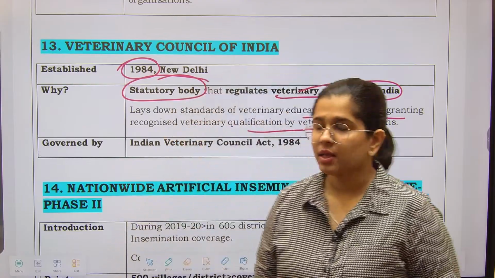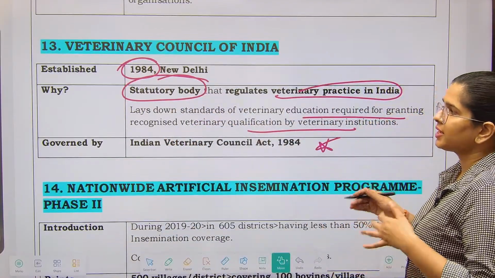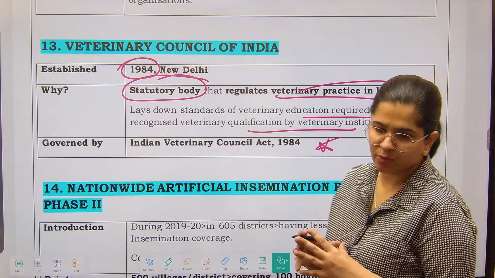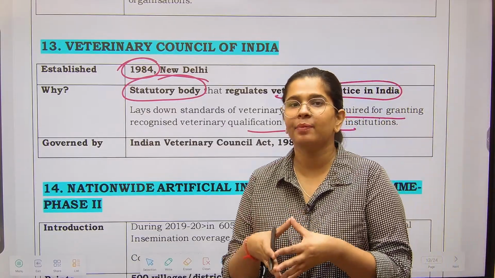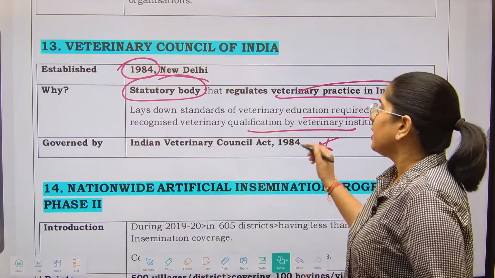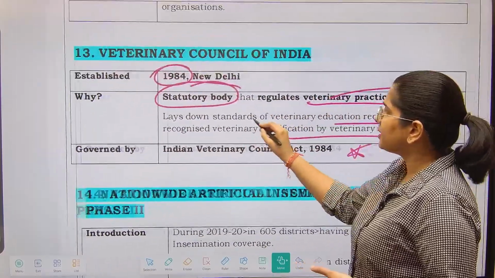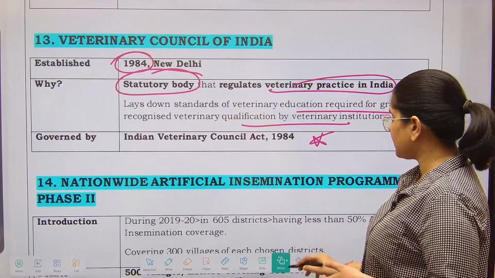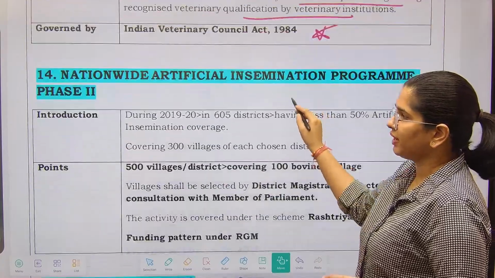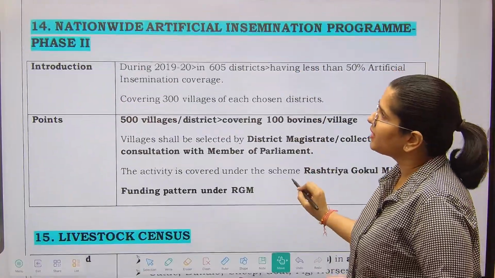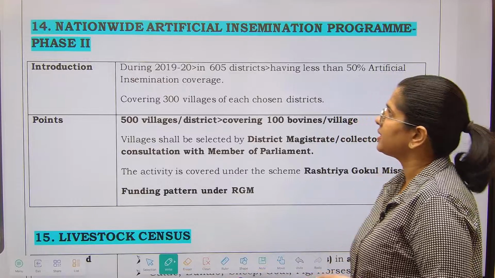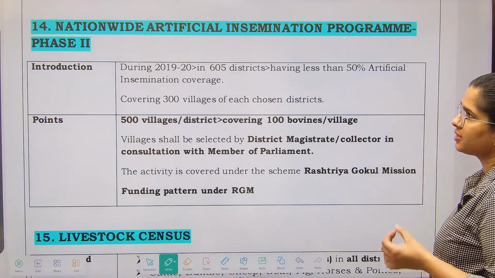So Veterinary Council of India, as we understand, it is a statutory body, so it is a standard laying body. That means it gives the standards for the veterinary education as well as the qualification for the veterinary institutions. Next, we have the nationwide artificial insemination program phase 2.